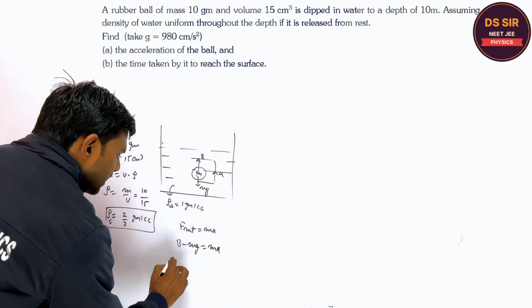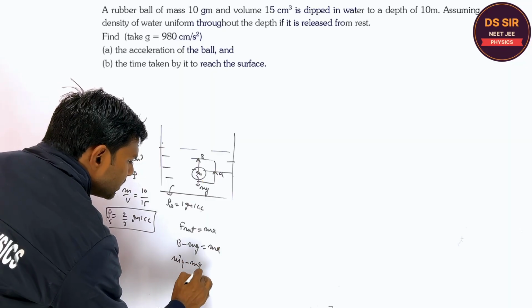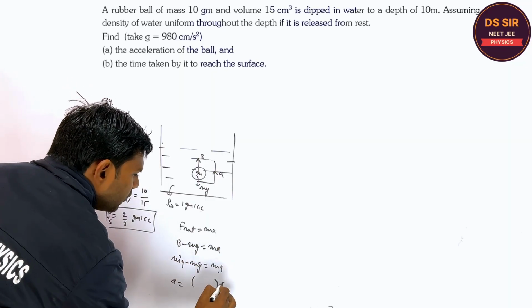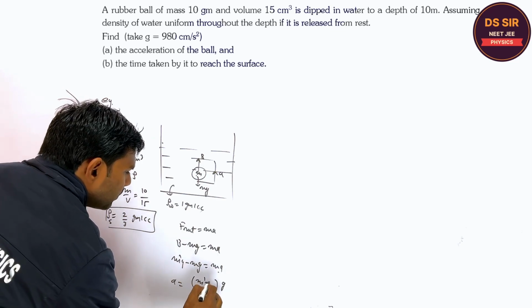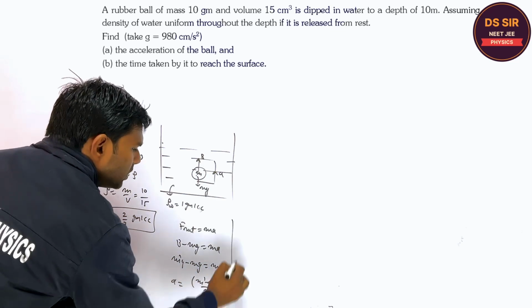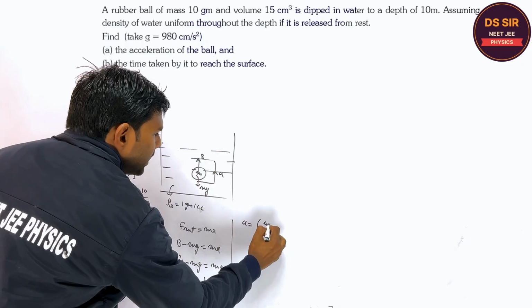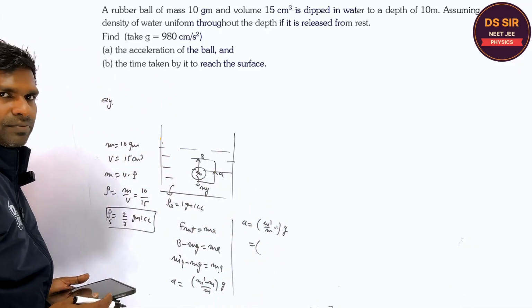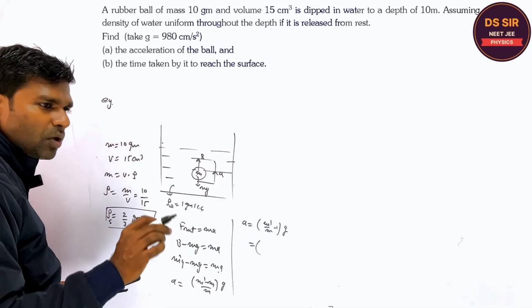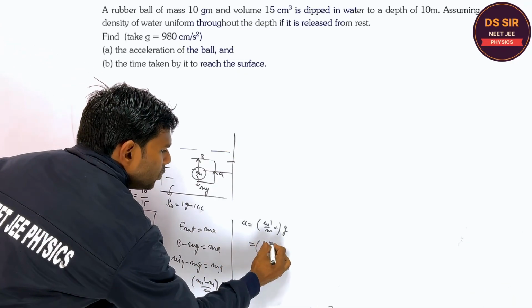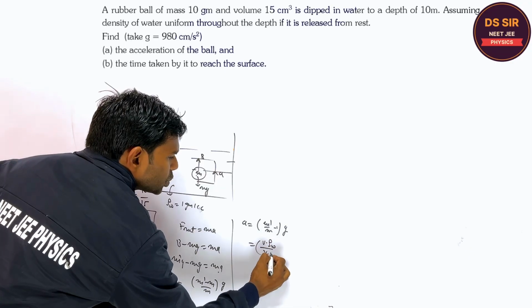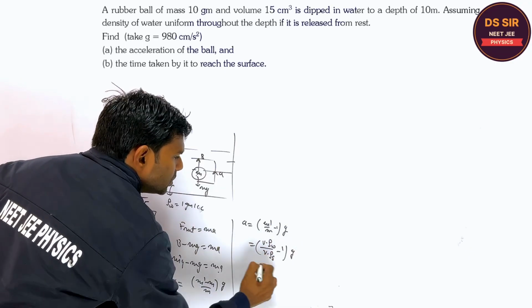Yes. The buoyant force is m dash g minus mg is equal to ma. What is the acceleration? Say if you take g common, m dash minus m upon m. So what is the acceleration? m dash upon m minus 1 into g. What is the m dash? Say mass of liquid displaced. Volume into density of liquid, upon volume into density of solid, minus 1 into g.